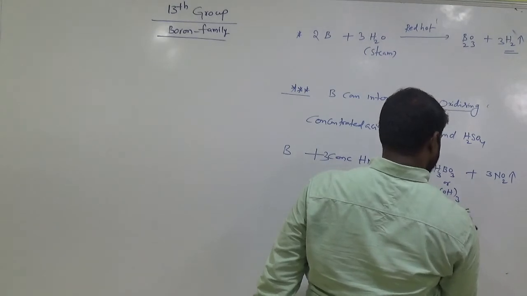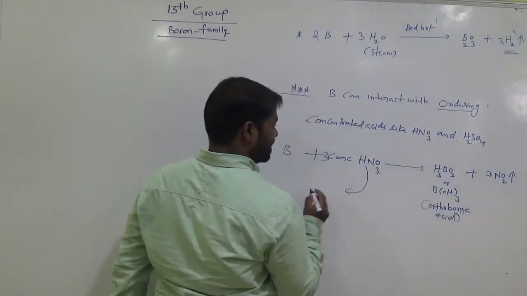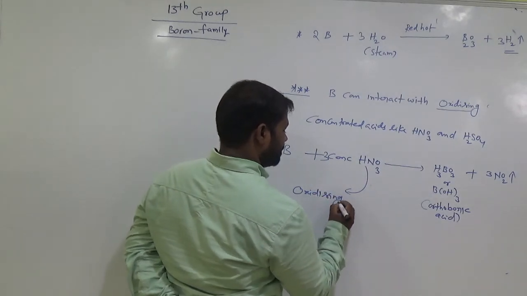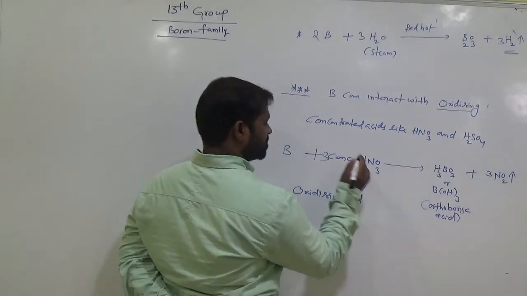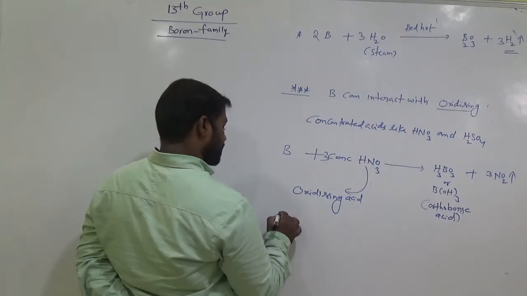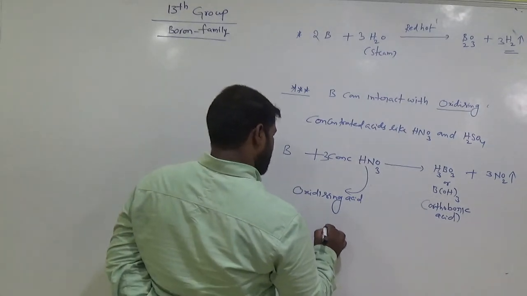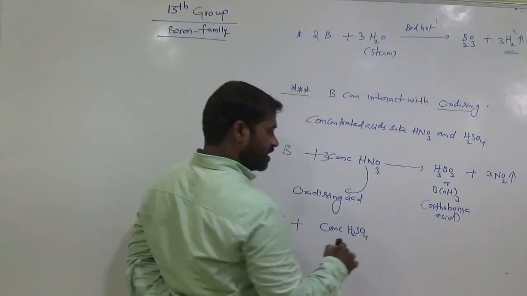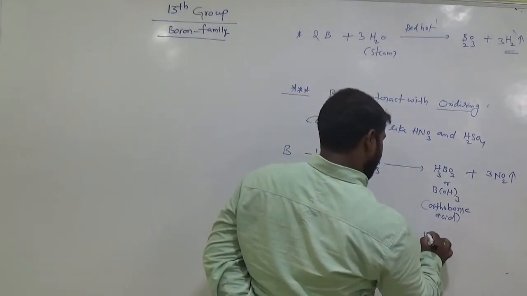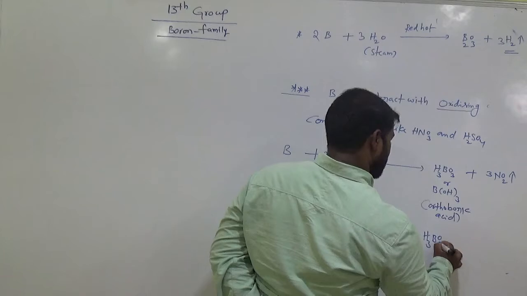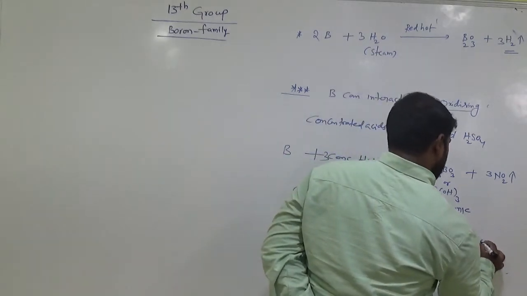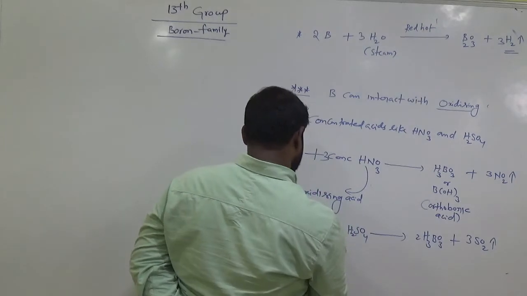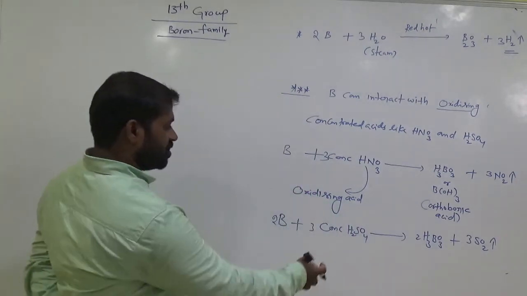Orthoboric acid. This is called an oxidizing acid. Concentrated we must add. And what about concentrated H2SO4 sulfuric acid? It gives the same compound, orthoboric acid, and sulfur dioxide gas. So it is also an oxidizing acid.